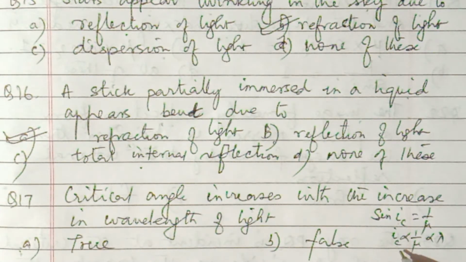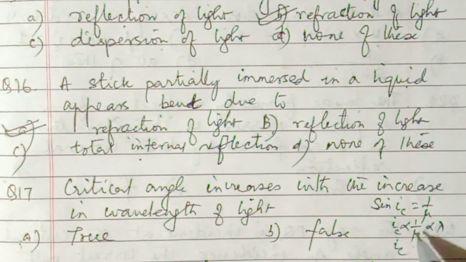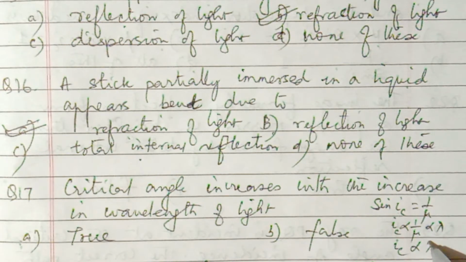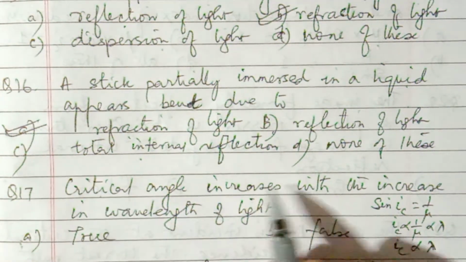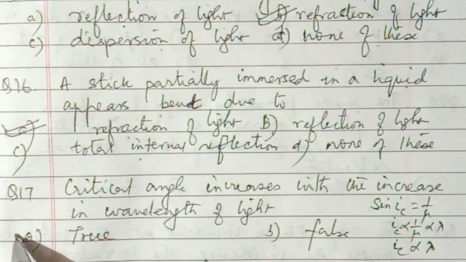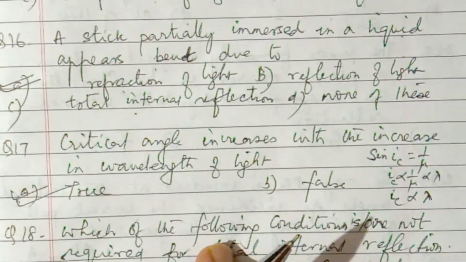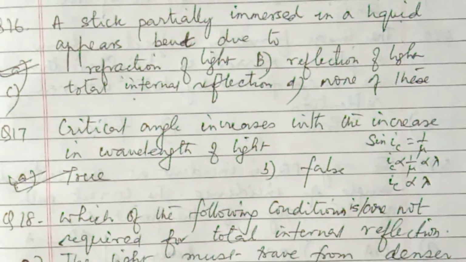Wavelength. So that means we can say IC is directly proportional to lambda. That means more wavelength, more critical angle. So critical angle increases with the increase in the wavelength. Okay. So red has maximum wavelength, so maximum critical angle. So critical angle increases with the increase in the wavelength. So this is true. So remember this concept.